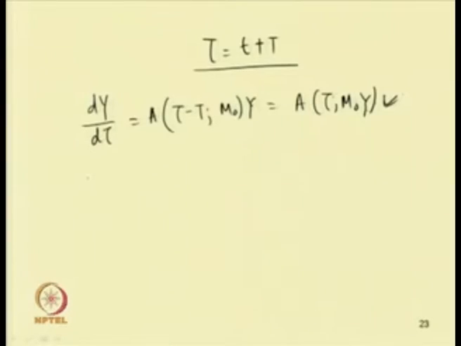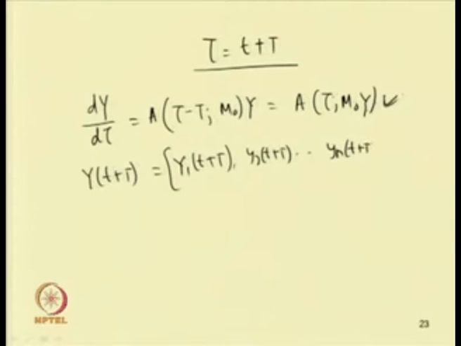From this, y(t + T) can be written as y₁(t + T), similarly y₂(t + T) and yₙ(t + T).